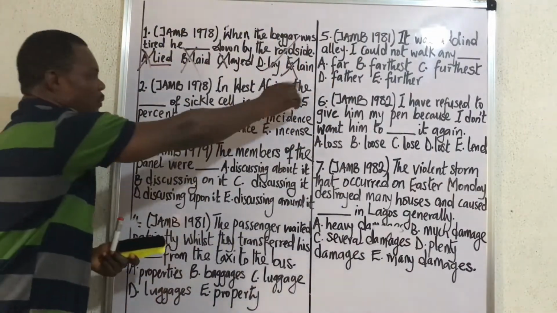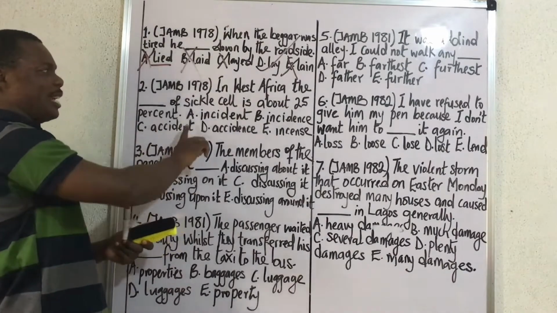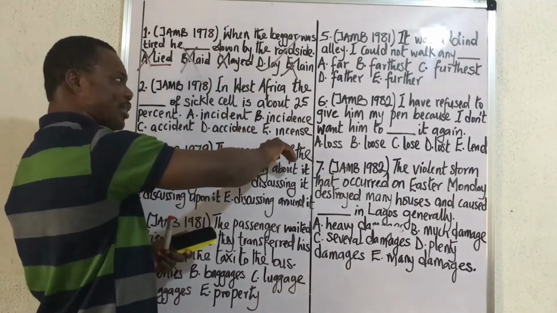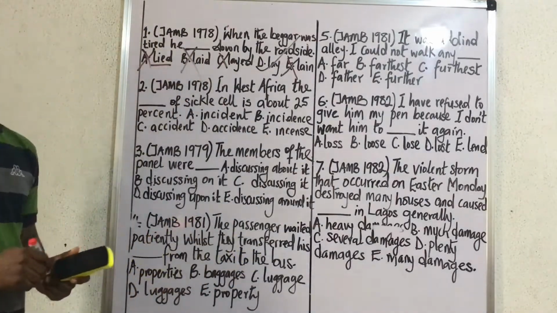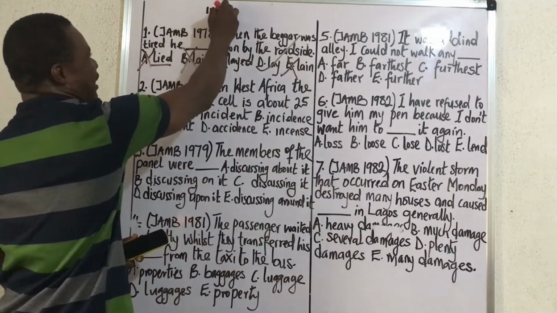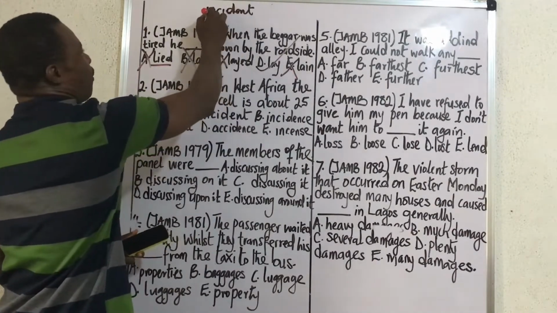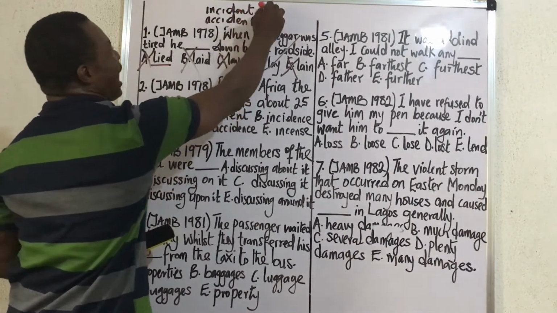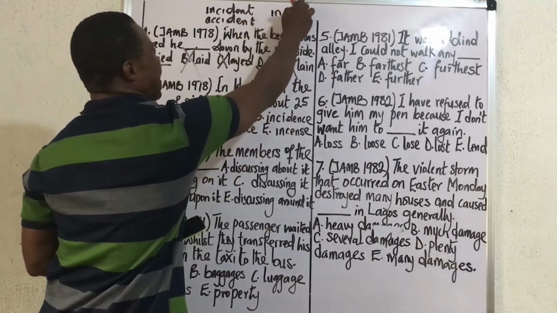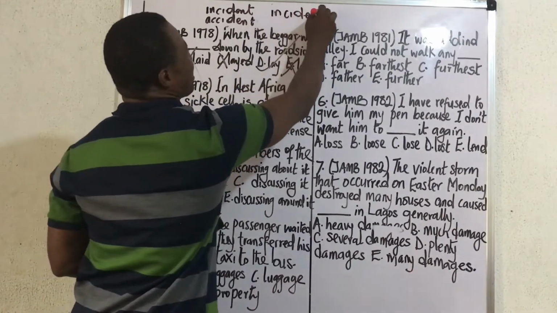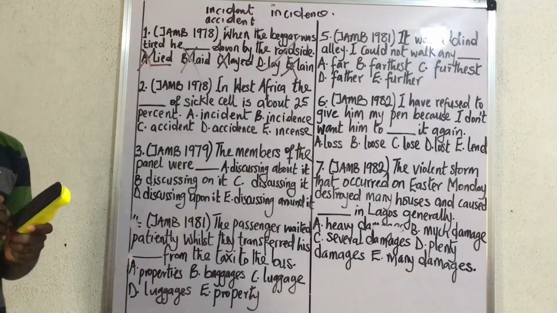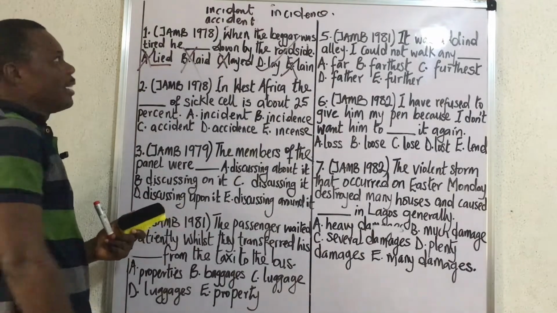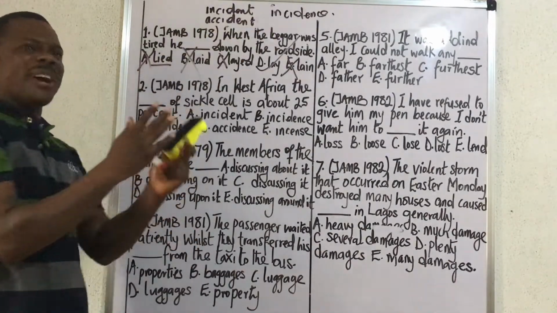Let's take it again. In West Africa, the dash of sickle cell is about 25%. A. Incident, accident, accidents, and essence. Good. Now, this one is a test of, like I said, incident and accident. You have accident, all right? Accident, and then you have incidents. So you can see there's a problem with this word. Now let's go. Incident. What is incident? Incident and accident are very close in meaning.